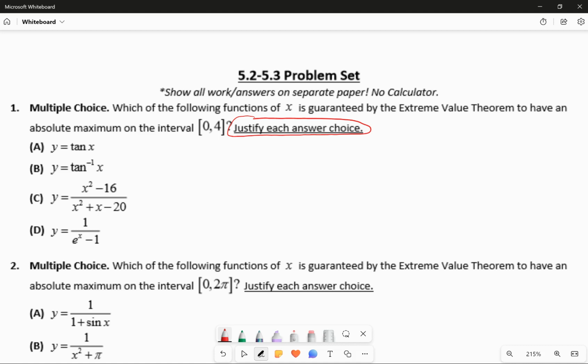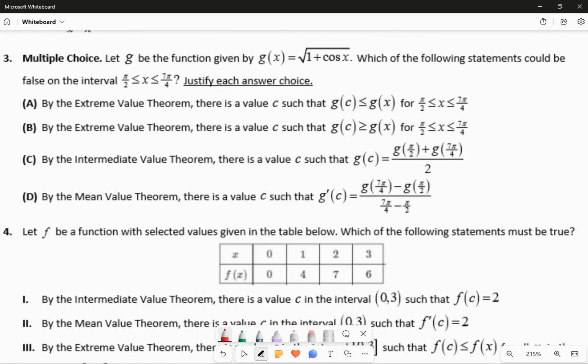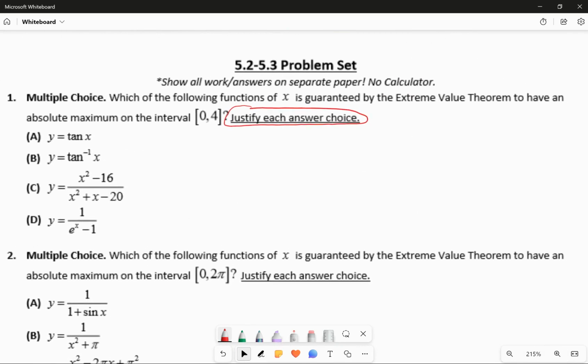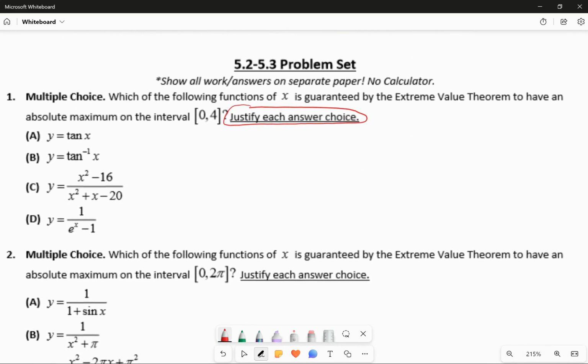So the way I'm going to be doing number one is how I want you to do 2 and 3. Anytime I say justify each answer choice, this is what I'm looking for. In number one, it says, which of the following functions of x is guaranteed by the extreme value theorem to have an absolute maximum on the closed interval from 0 to 4? If you recall the extreme value theorem, the function needs to be continuous on the given closed interval. If you are continuous on the closed interval, then you're guaranteed to have both an absolute maximum and an absolute minimum. That's all you need. It just needs to be continuous.